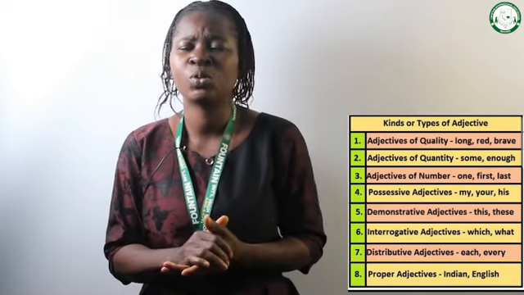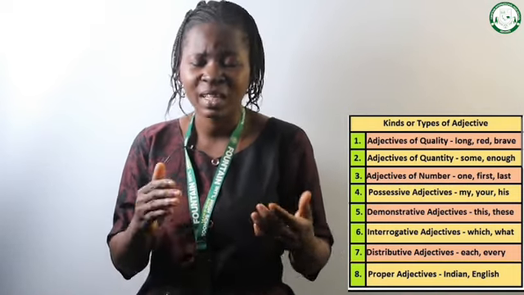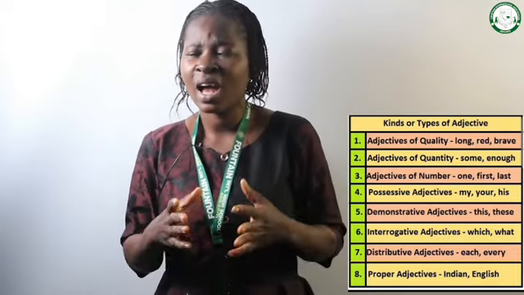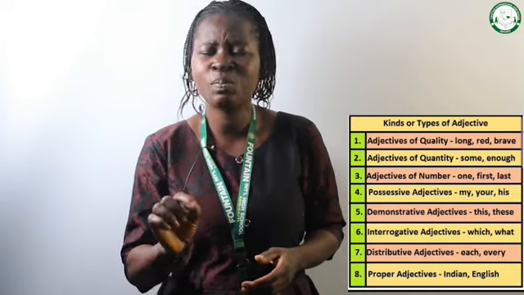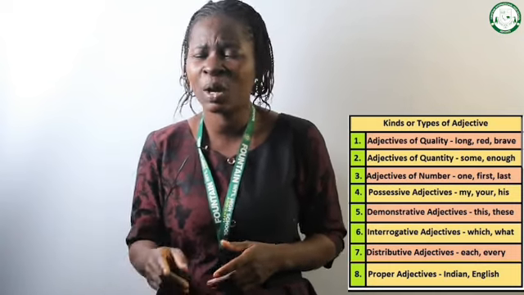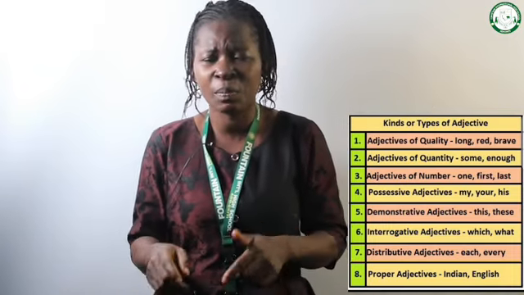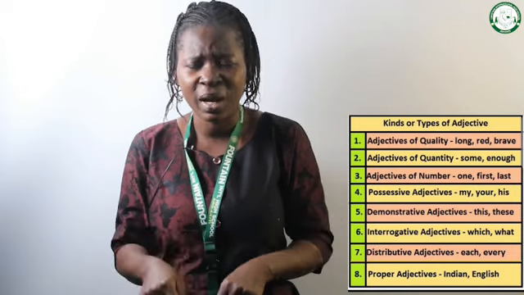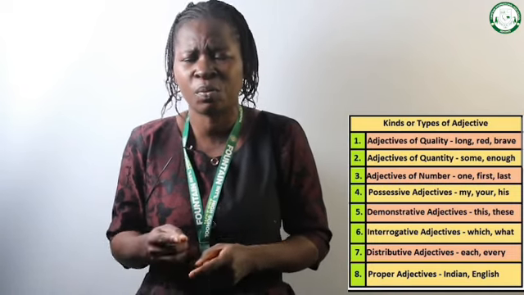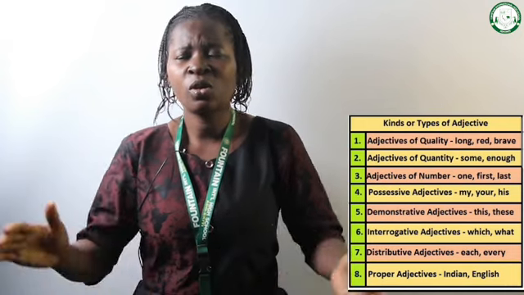These are used to describe a noun or pronoun. For example, these bags are mine. That is, I'm not talking about the other bags that we can find on the other side of the road. I'm talking about these bags. So you can see that it's trying to give us more information about the bags. So it's an adjective.